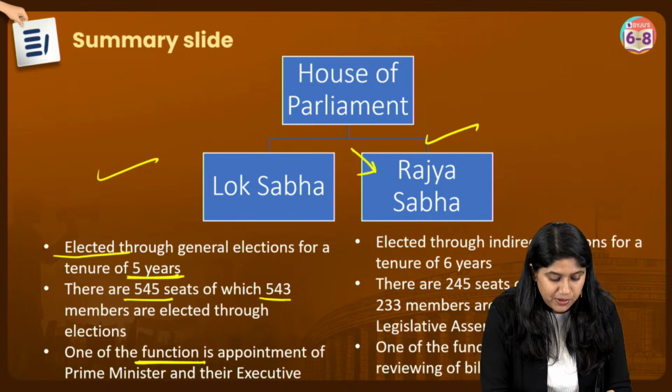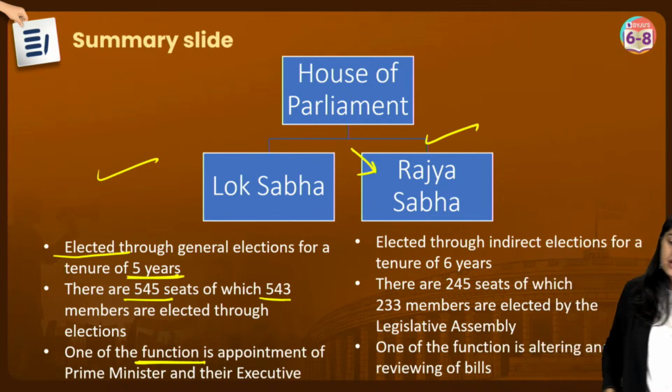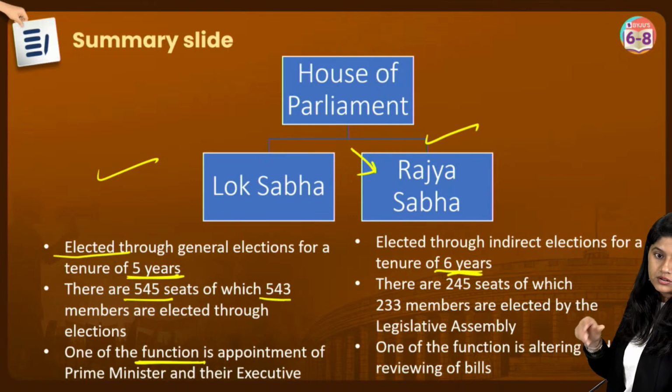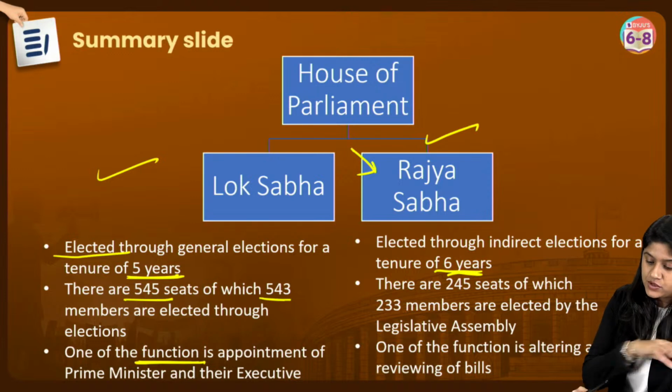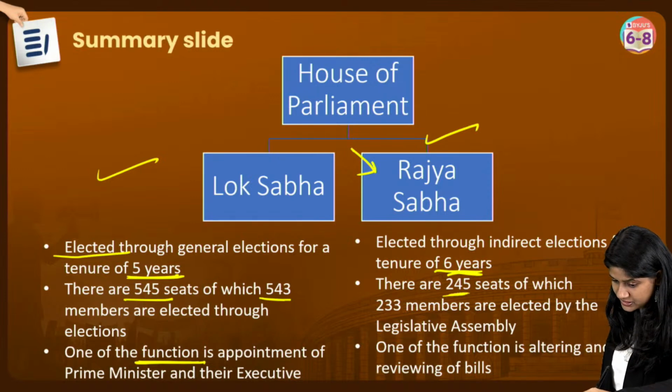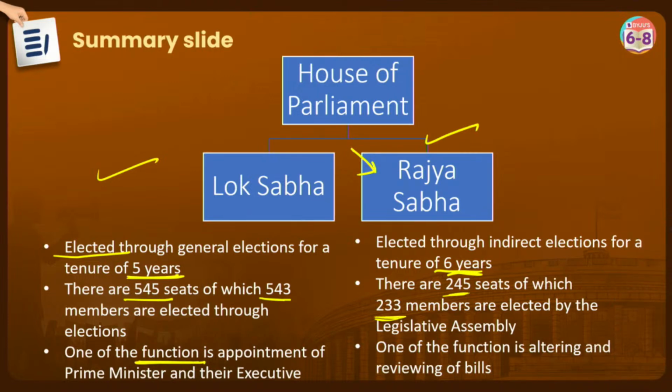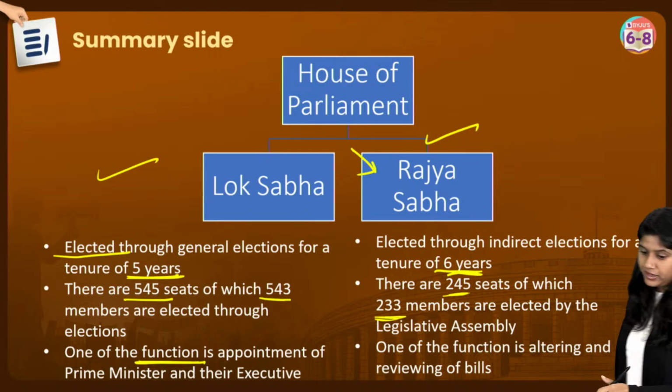Then we have Rajya Sabha, right? In Rajya Sabha, the elected members are there for 6 years, right? Their turnover is for 6 years, not 5 years. There are 245 seats. 233 members are normal members, whereas 12 members are nominated by the President of the country, right?